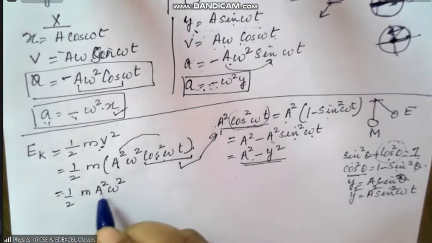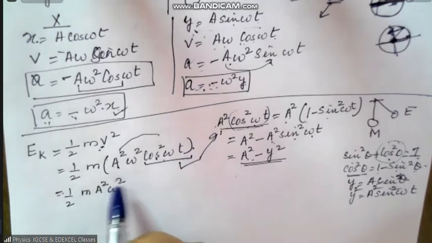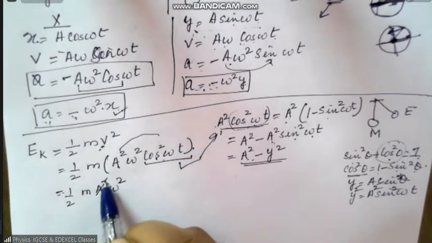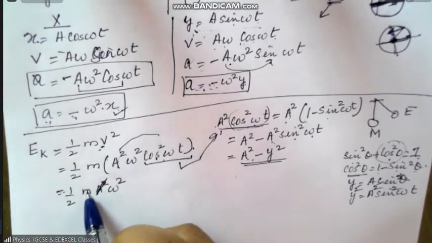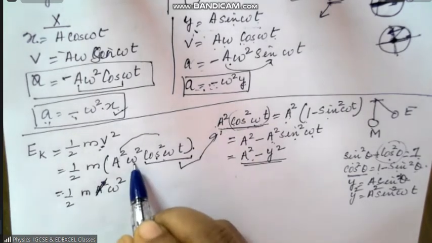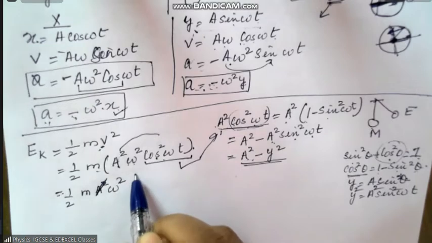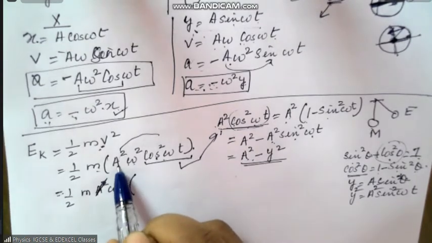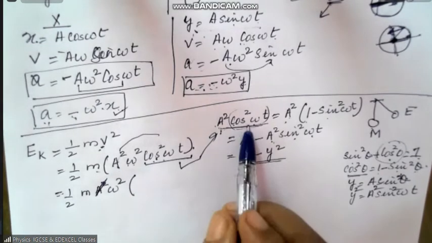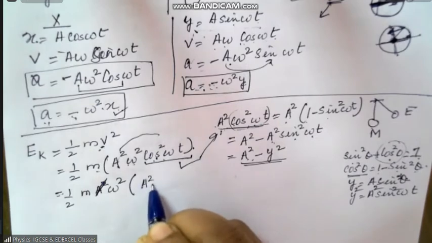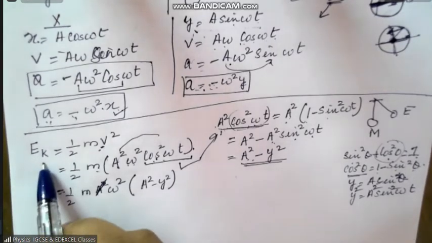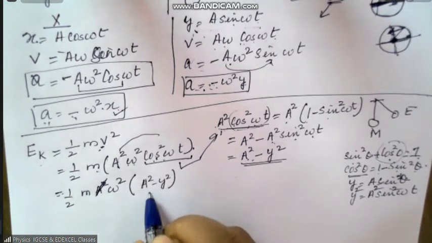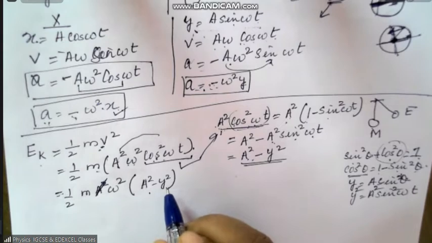Now put it back over here. What all things did I take? A square I took out, right? So the remaining is m omega square into, what is a square cos square omega t? A square minus y square. Clear? This is the general equation for kinetic energy of a particle at any position.